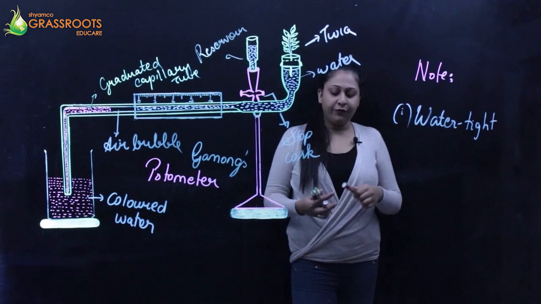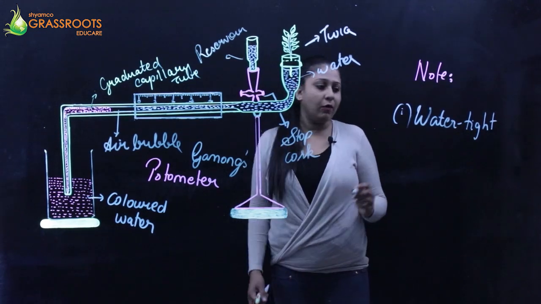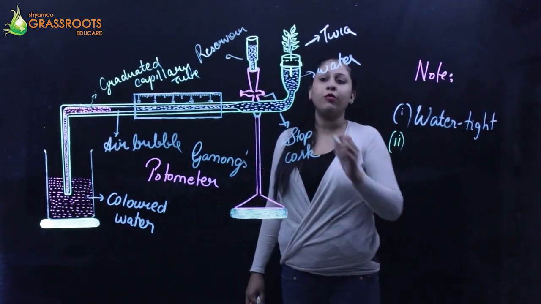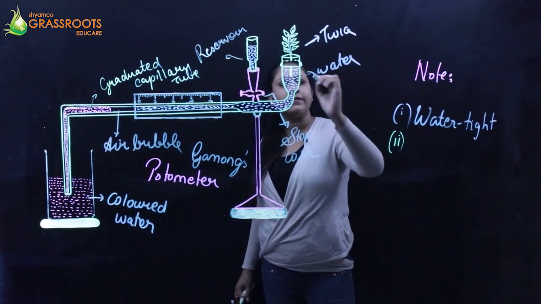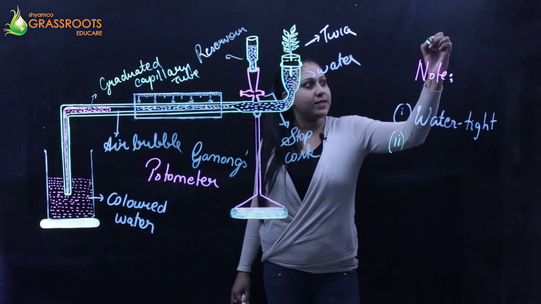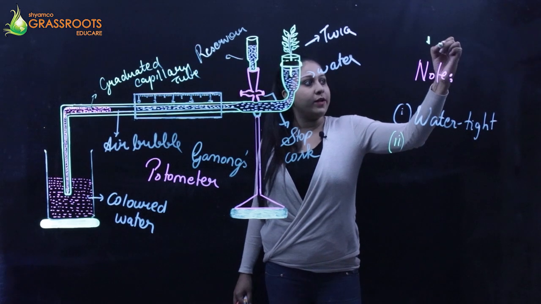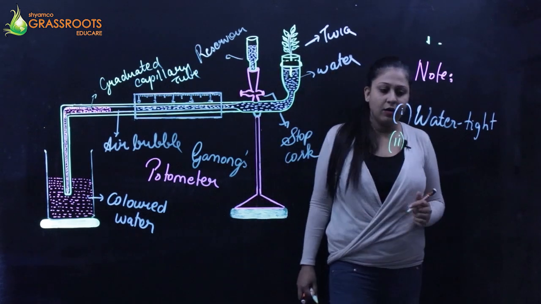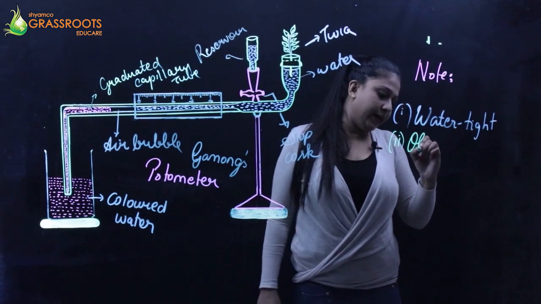Okay, so that is the first thing. The second thing I'm talking about is the shoot. Whatever shoot you're going to use here, it should be obliquely cut like this. So the tip should be something like this, it should not be like this. It should be oblique. So the tip should be obliquely cut.